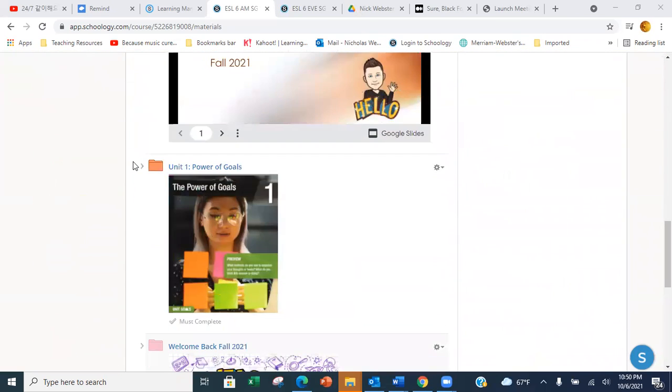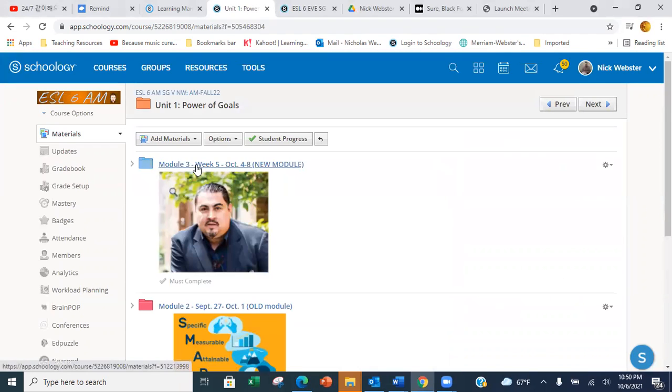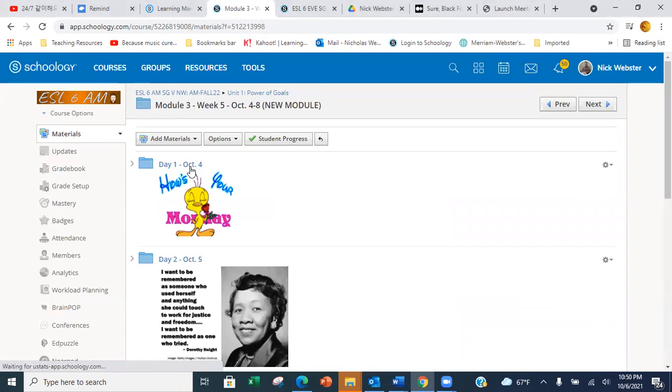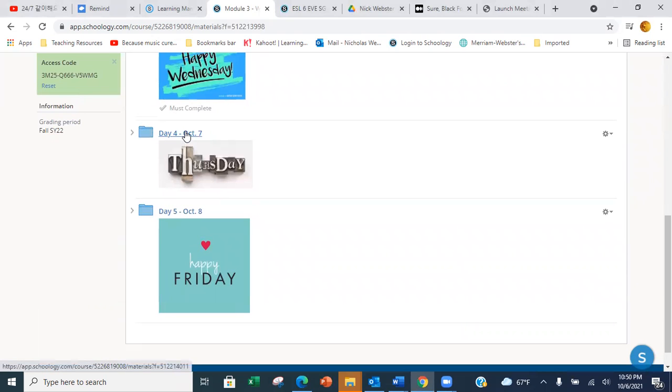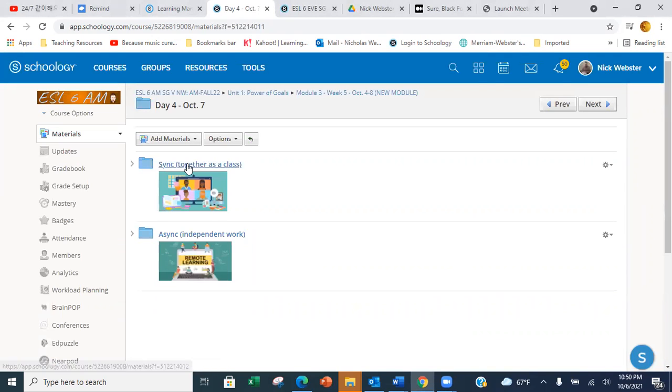So we're going to come down to Unit 1, Power of Goals. We're still in Module 3. And we'll come down to Day 4, October 7th. And here's what we're doing in the sync session.